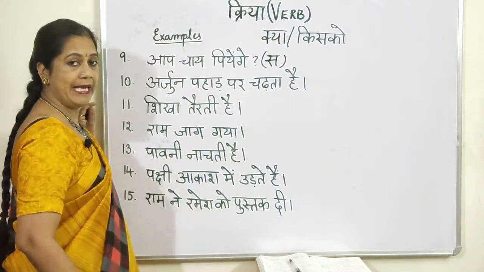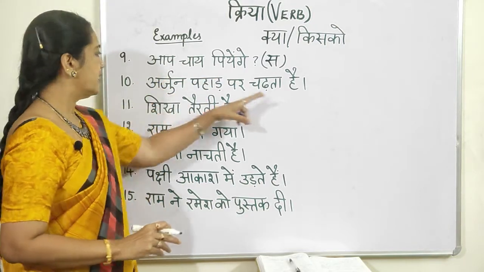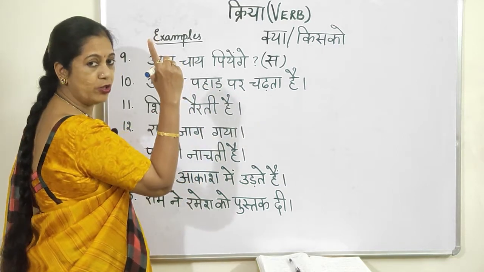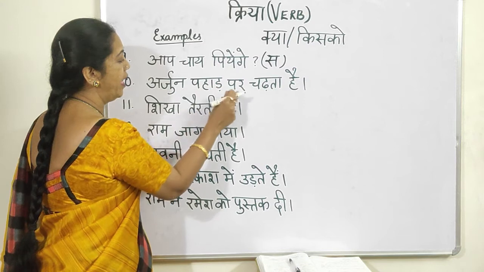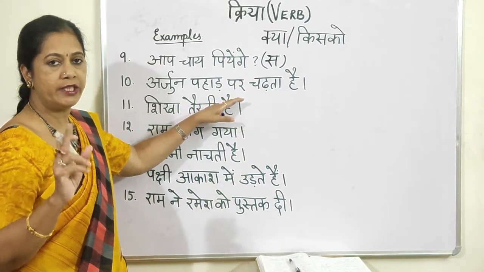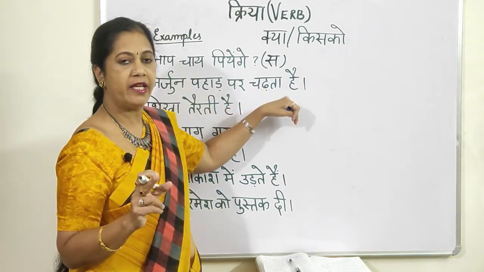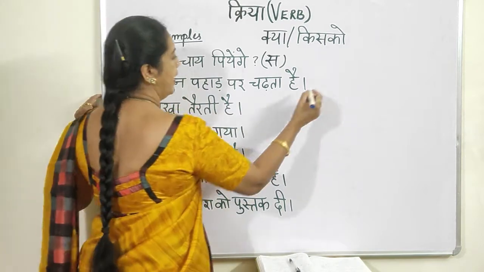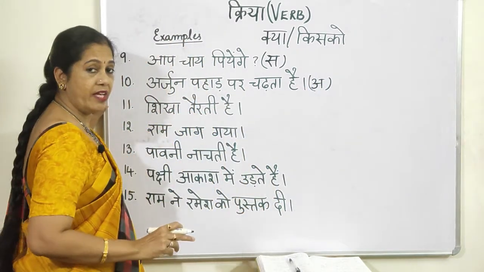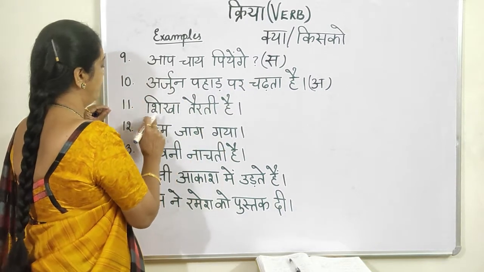Chadna means climb. Okay. Arjun pahad par chadta hai. Kya chadta hai? Now see here again, like how I told Delhi mein padta hai, like that, pahad par. So this is again adhikaran karak. You will not get this as an object. So Arjun pahad par chadta hai, it becomes what? Akarmak. Because क्या चढ़ता है, किसको चढ़ता है? No answer. So this is akarmak kriya.